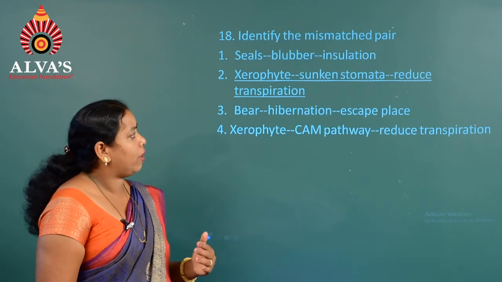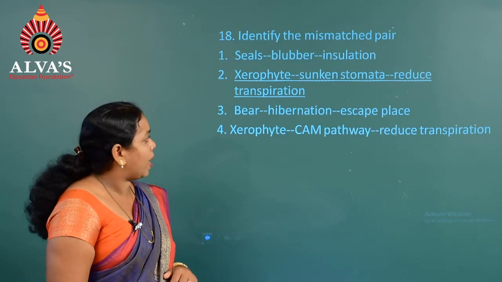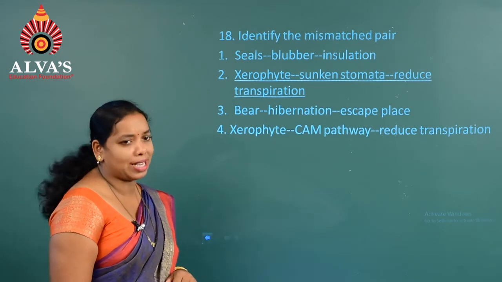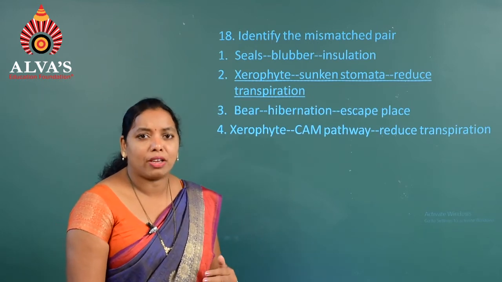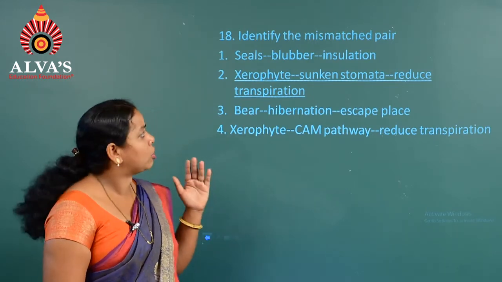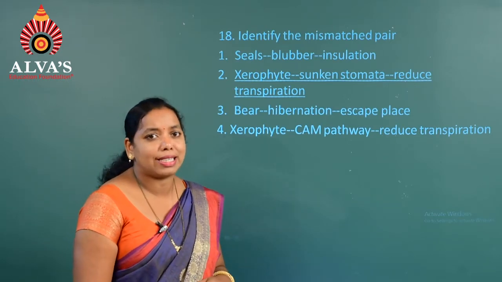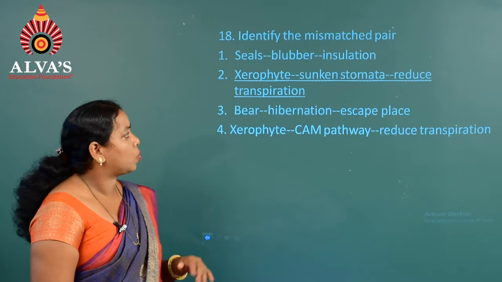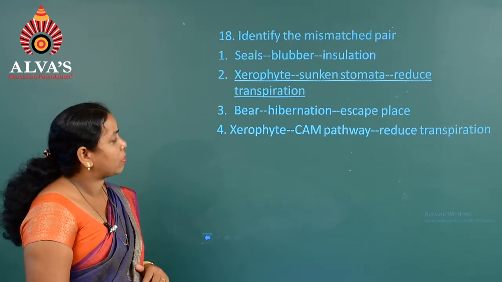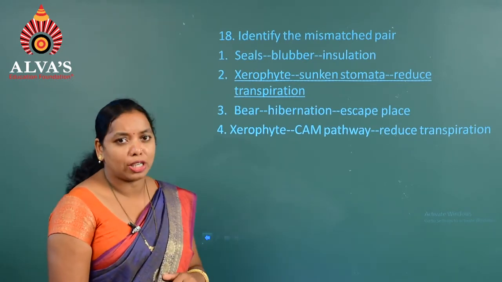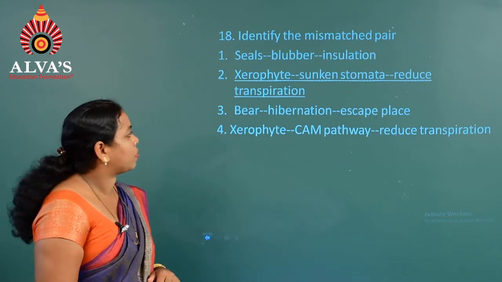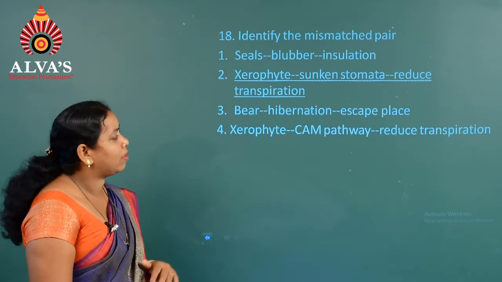xerophyte. Xerophyte has sunken stomata to reduce transpiration, they said. Generally, xerophytes are present in desert regions. So, regarding the stomata structure, they said that xerophytes have sunken stomata to reduce the transpiration process. Whereas the next one, third, is a bear.